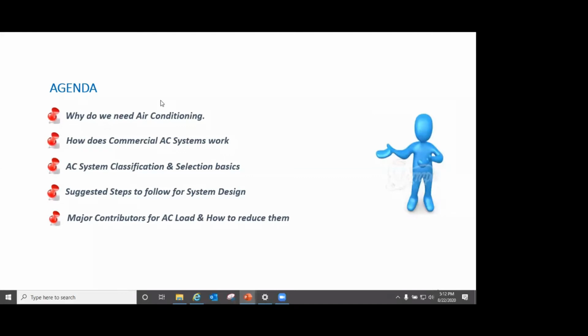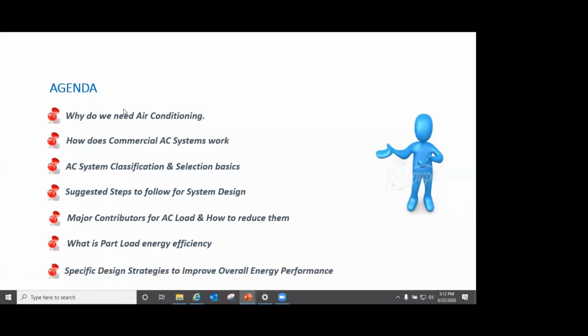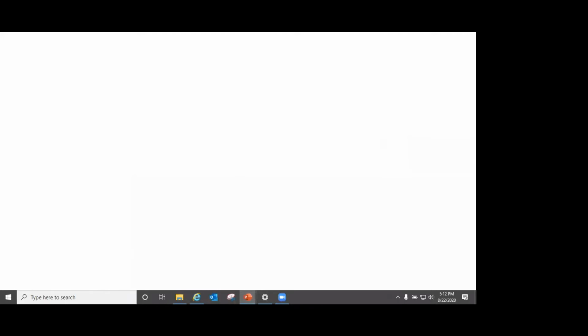Major contributors of AC load and how to reduce them. What is part load energy efficiency? This is a key in air conditioning system design, and understanding this concept is extremely important. And of course, we will end our topic with some specific design strategies to improve overall energy performance. So that's how we start.